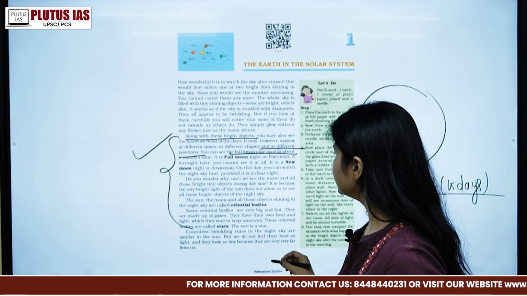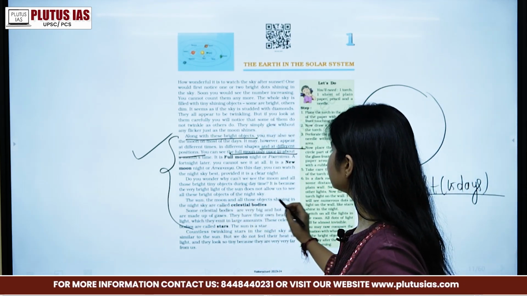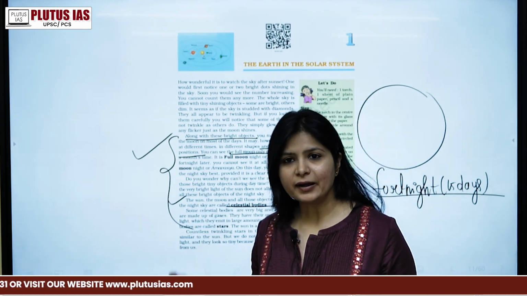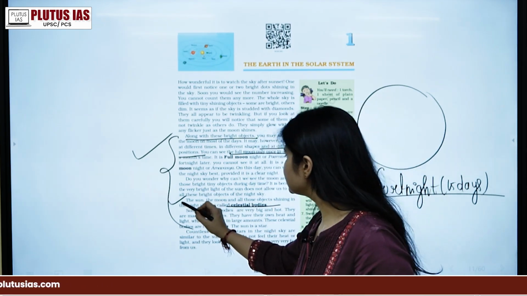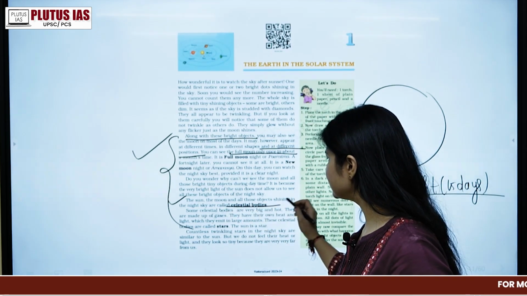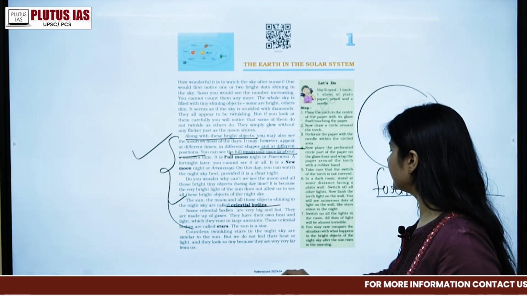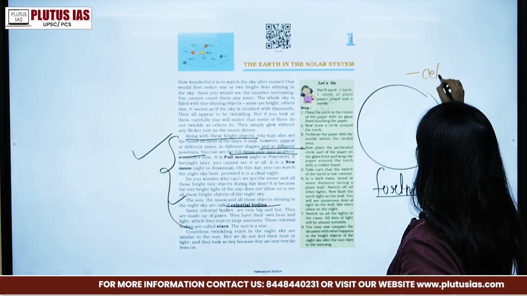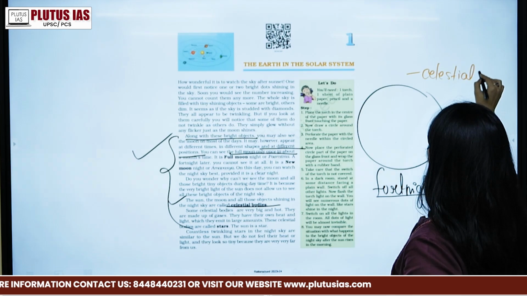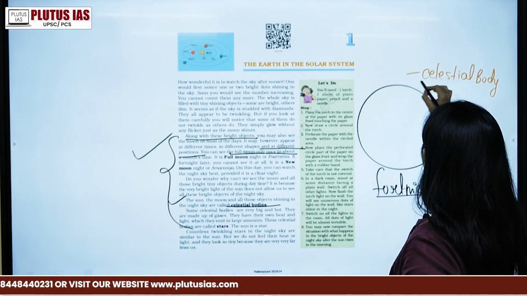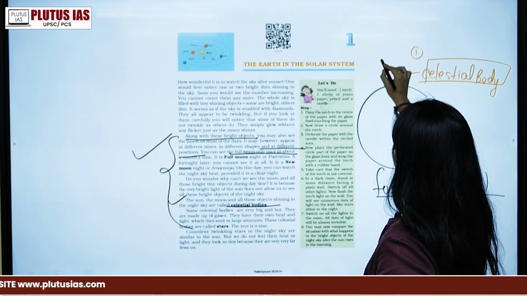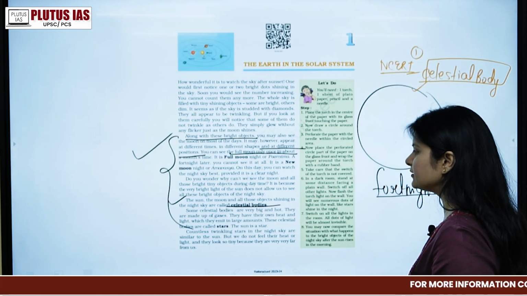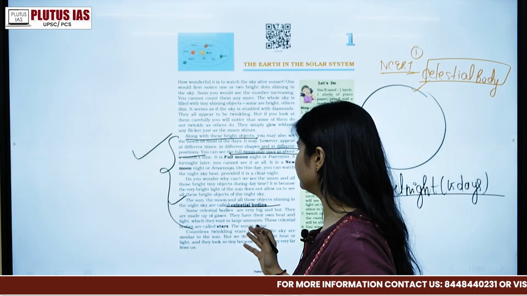Now the sun, moon and all the objects shining in the night sky are called celestial bodies. The ones which are shining, right? The sun, moon and all the objects are known as celestial bodies. So the first term that we have to focus on is the celestial body. What are celestial bodies? One important topic which I have picked up from the NCERT is celestial bodies, right? First we'll study about that in the further slides which I have made.